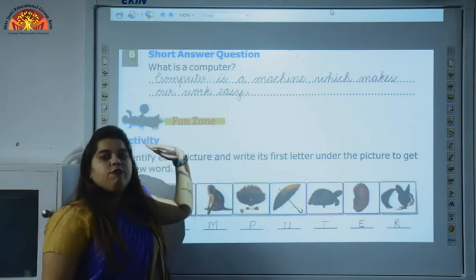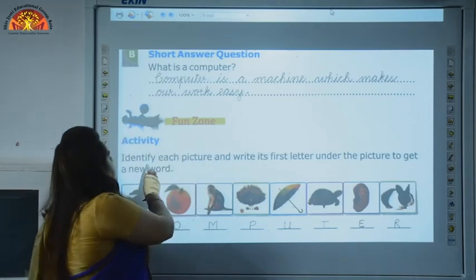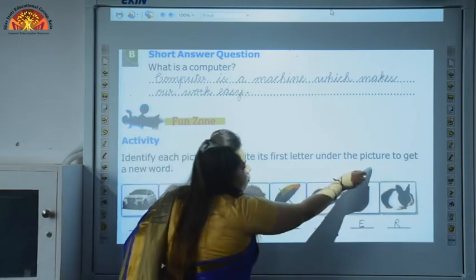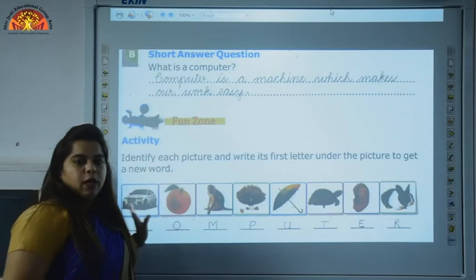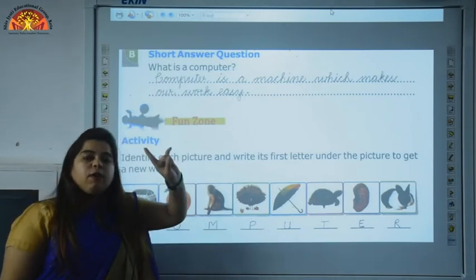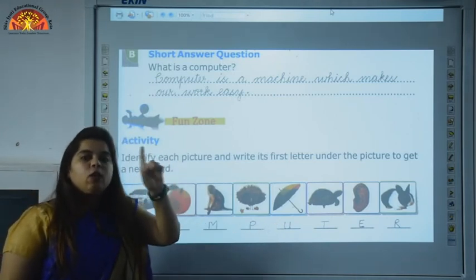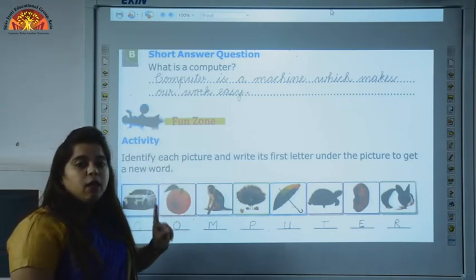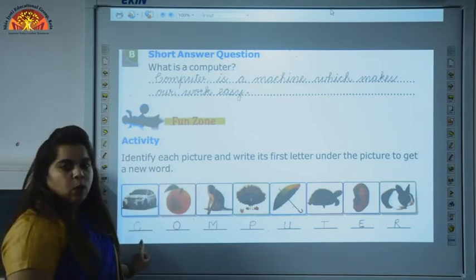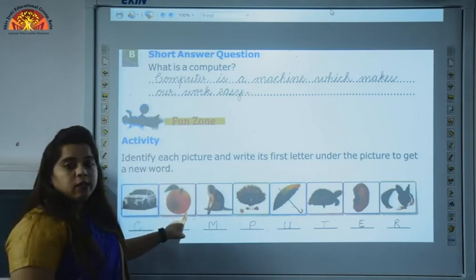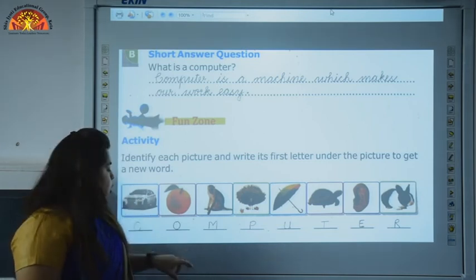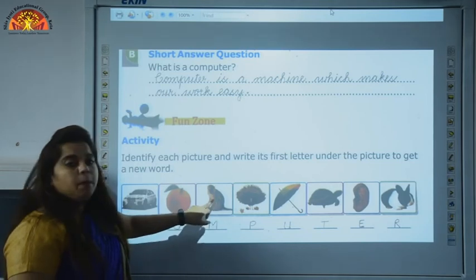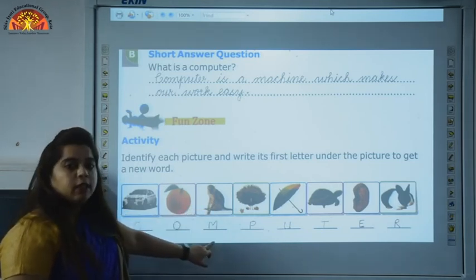Now next is fun zone. Identify each picture and write its first letter under the picture to get a new word. We have to identify the pictures and we have to write first letter of each picture. Like car. So what is the first letter of car? C. We will write C over here. Next is orange. What is the first letter of orange? O. So we will write O over here. Next is monkey. So what we will write? First letter M.